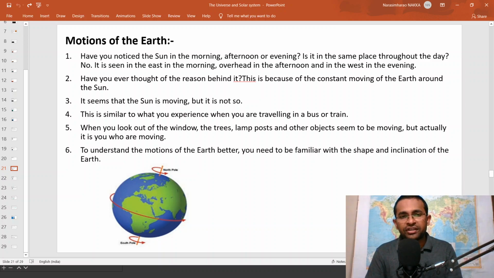But here the main reason for the alteration in the positions of the sun is the motion of the earth, not the motion of the sun. The sun is constant in its position and the earth is constantly moving around its axis as well as around the sun. So because of that, we see the different positions of the sun from the morning to the evening.